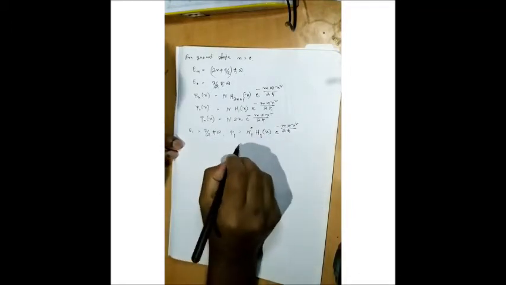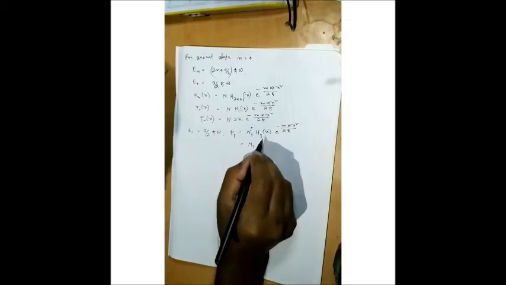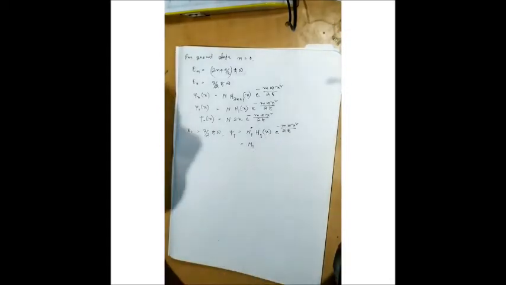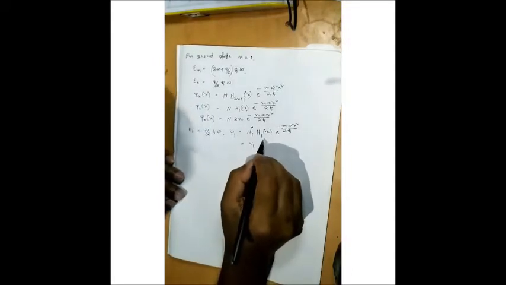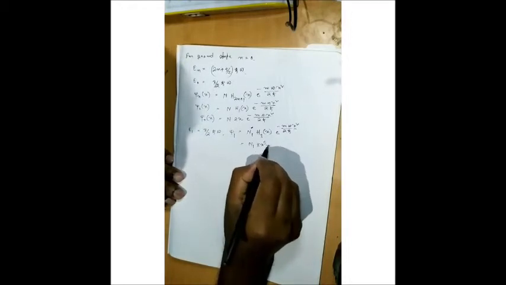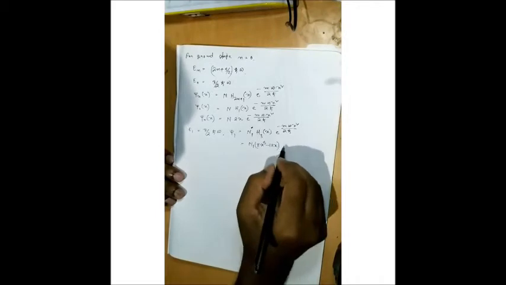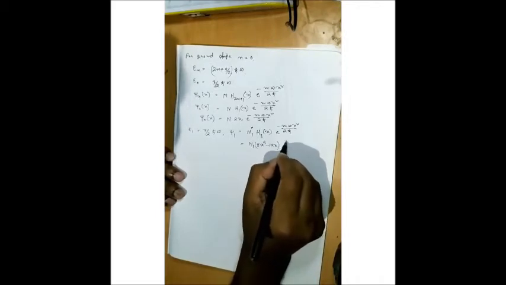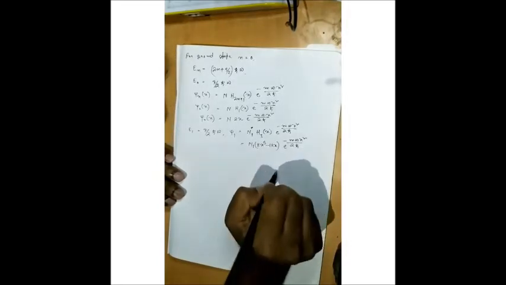Clear? So what is the value of H3(x)? I'm just directly writing 8x cube minus 12x. So this value we have to remember, the Hermite polynomials, times e to the power minus m omega x square upon 2 h cut.